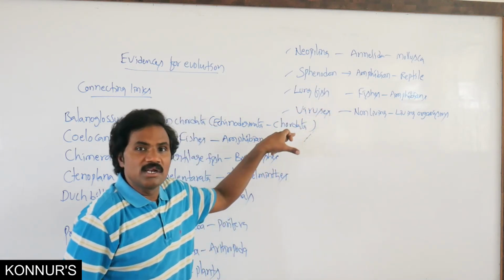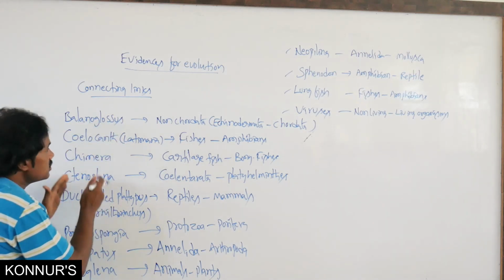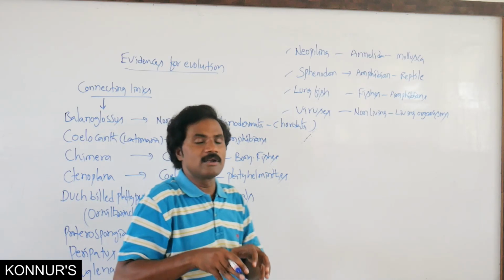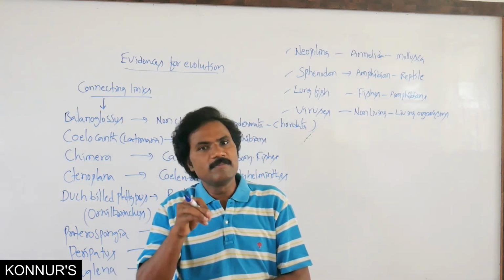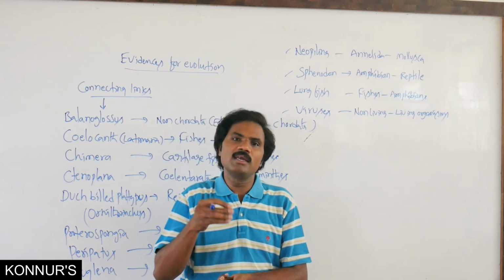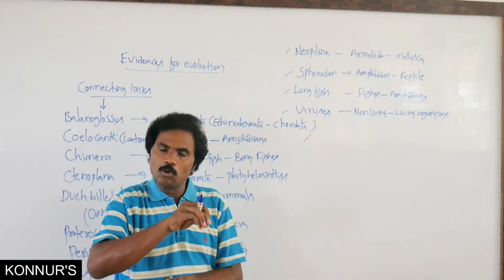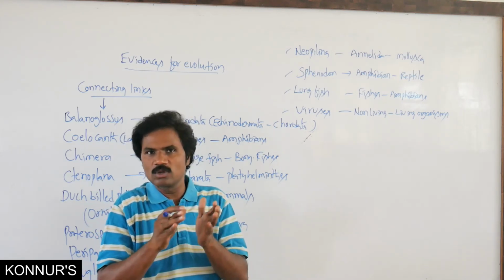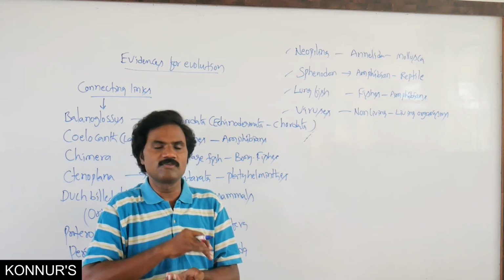So these are the connecting links, which must still be surviving. Some missing links are also present. These missing links are already extinct, even though they possess dual characteristic features, that means both ancestral as well as present organism characteristic features.